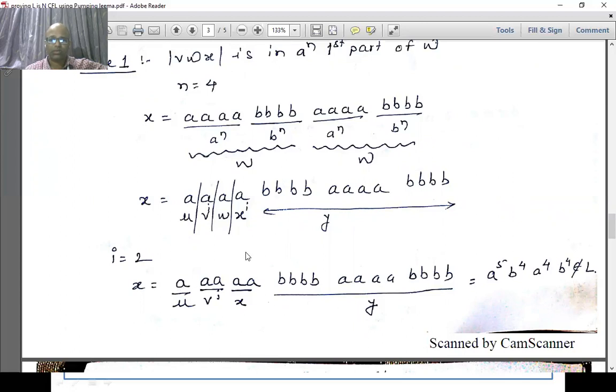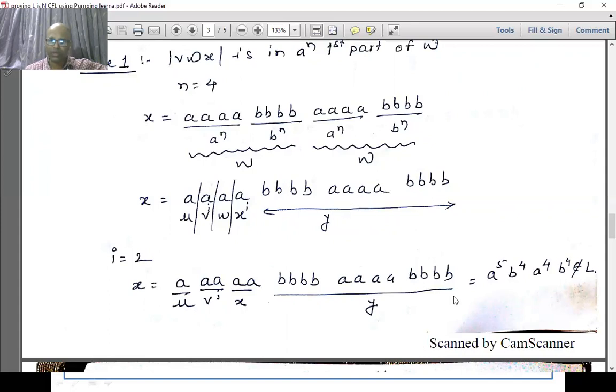So I made a mistake. You should have a particular A here. So W should come here. Sorry, this is A. I made a mistake. A should have been there here. Now X should be taken twice. So this A is taken twice again. Two A's. Now Y consists of 4 B's, 4 A's and 4 B's again.